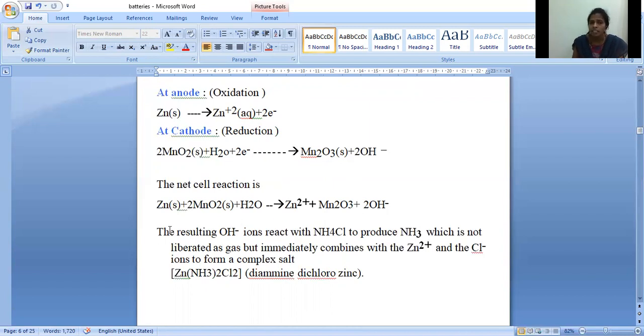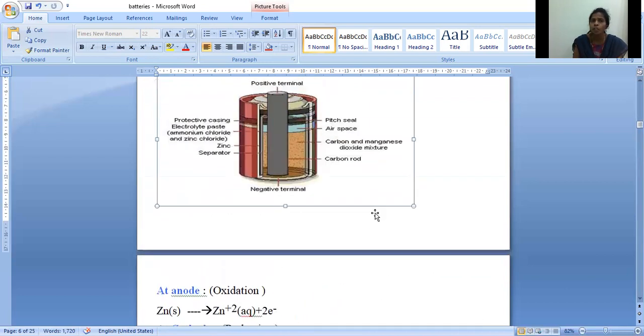But here, the resulting OH minus ions react with ammonium chloride to produce ammonia, which is not liberated as gas but immediately combines with Zn2+ and the Cl minus ions to form a complex salt. So what happens here? Initially these OH minus ions immediately react with the ammonium chloride.